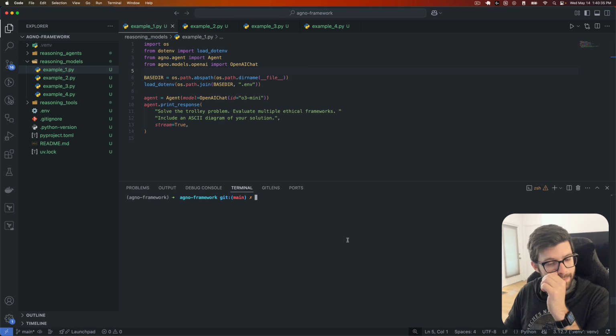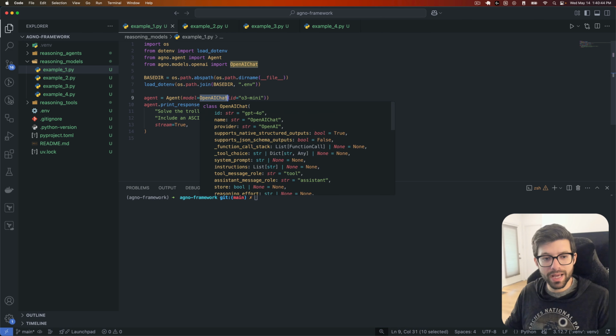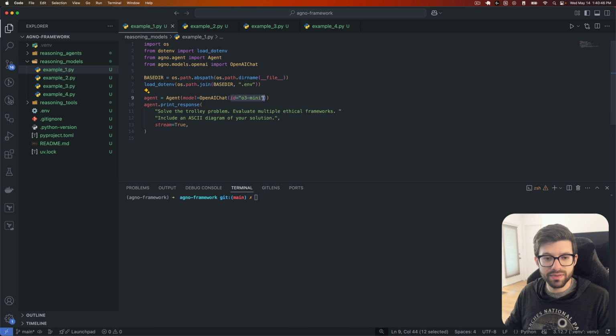In this first example that I have here, again, we're using the Agno AI agent framework, and we're going to use from OpenAI Chat their O3 mini model, which is a reasoning model. And we're going to ask it to solve the trolley problem and evaluate multiple ethical frameworks. And then after that, we're also going to ask it to include an ASCII diagram of its solution.